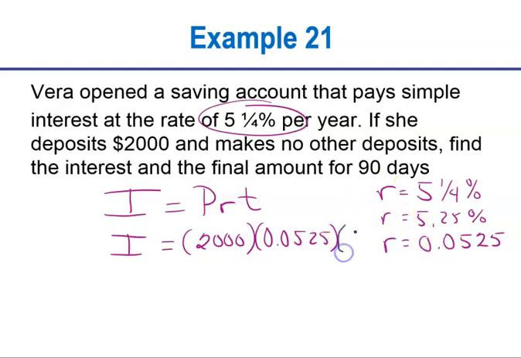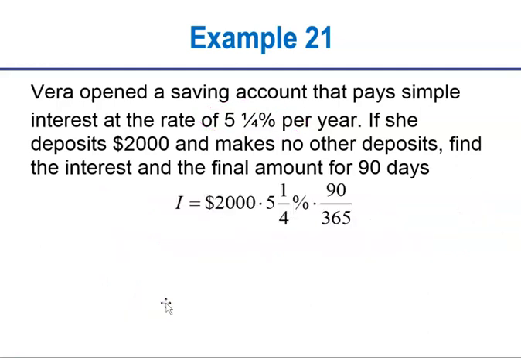So 90 days is 90 divided by 365 days in a year. So we're looking at this in terms of a ratio. So 90 days out of a total of 365 days. And if we multiply this all together, feel free to use your calculator here. And I'm going to show you their typed up version. We have 2,000 times 5.25% times 90 over 365.